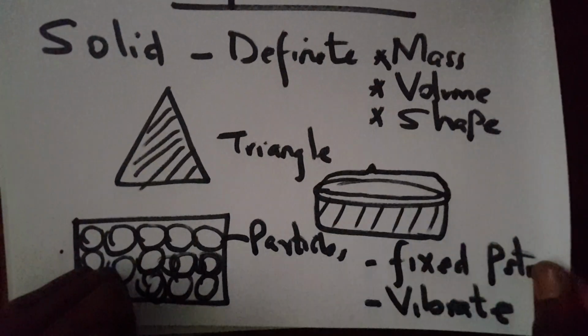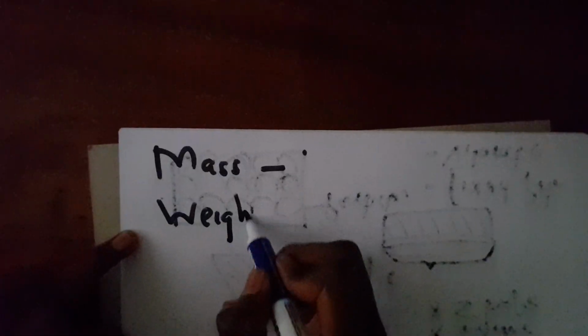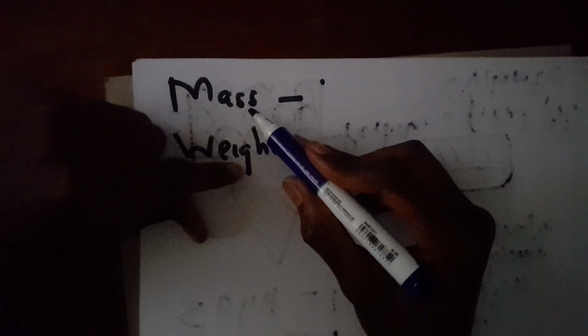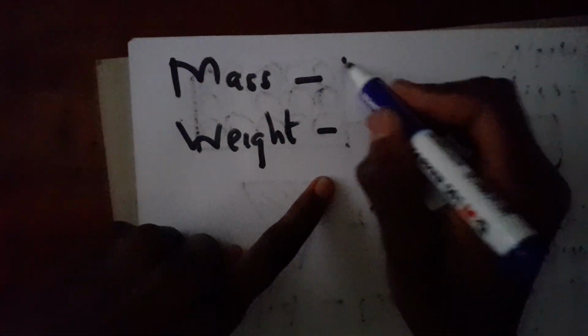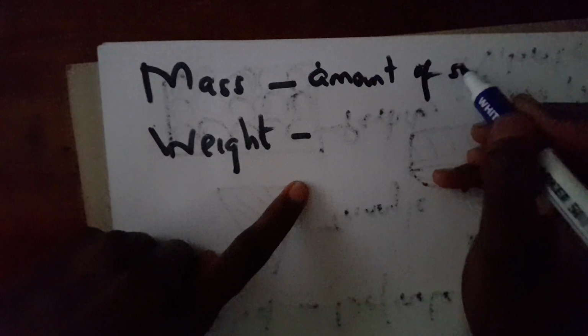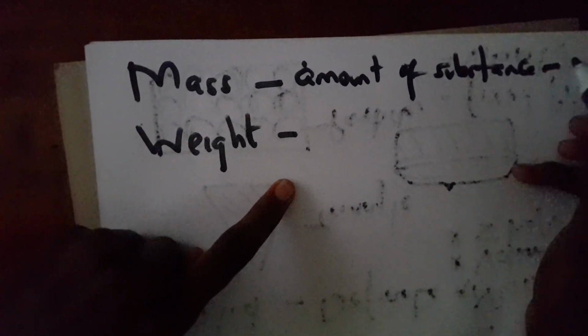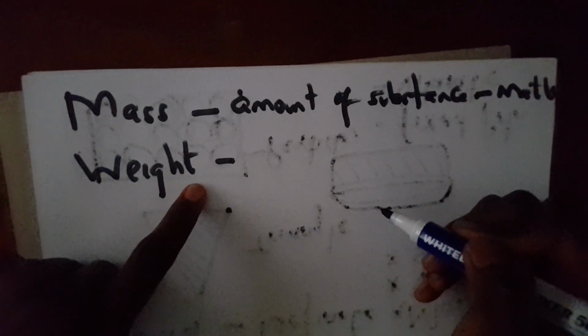Very good. Teacher, I don't understand about mass. But do you realize that there is what we call mass and there is what we call weight. Mass is the amount of substance in a matter, or in an object. What about the weight?